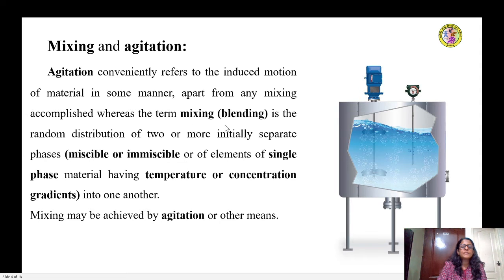Whereas the term mixing, which is also sometimes called a blending operation, is the random distribution of two or more initially separate phases. The phases may be miscible in each other or immiscible in each other, or they can be of different phases like a solid and liquid, or gas in liquid. The elements of the single phase material having temperature or concentration gradients into one another. So mixing may also be achieved by agitation or other means.